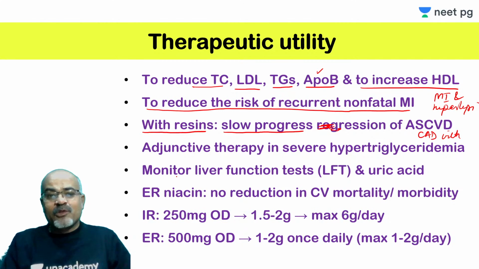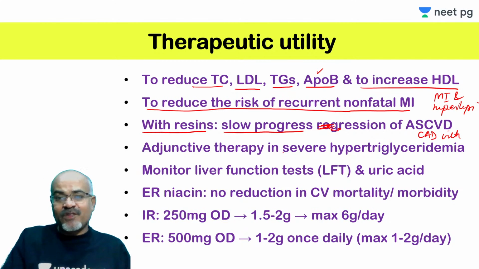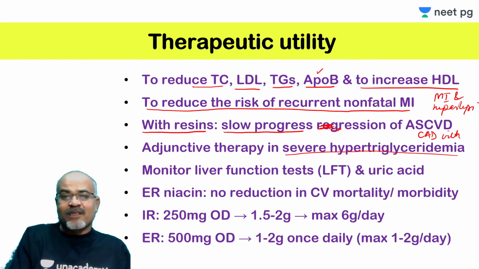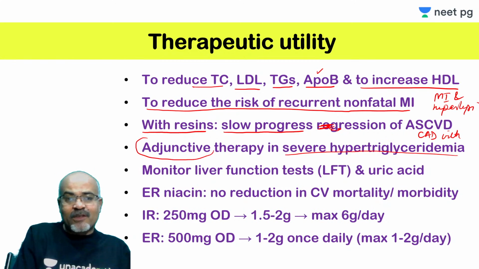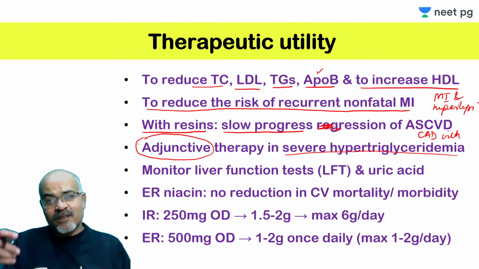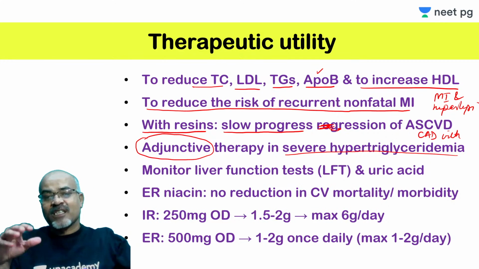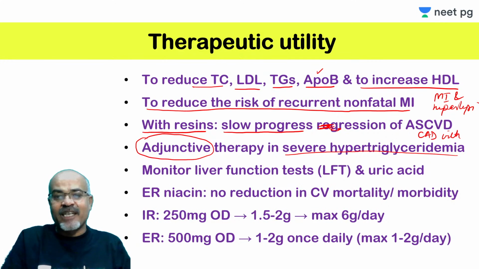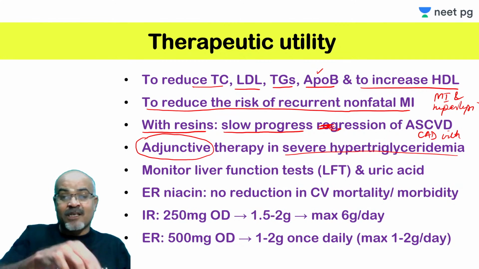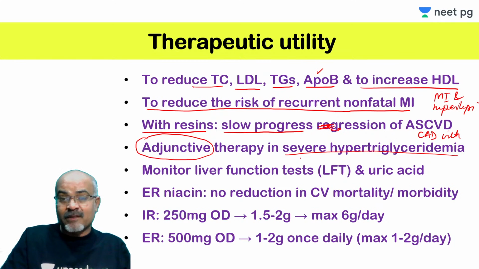It can be used as adjunctive therapy in severe hypertriglyceridemia. Adjunctive therapy, I'm telling, it is not to be used alone, it is to be used in combination with dietary control. Dietary control means severe restriction of dietary triglyceride, meaning fat and all that should be curtailed. Even then, if target triglyceride levels are not achieved, it can be used as adjunctive therapy, because in severe hypertriglyceridemia there is a risk of acute pancreatitis.